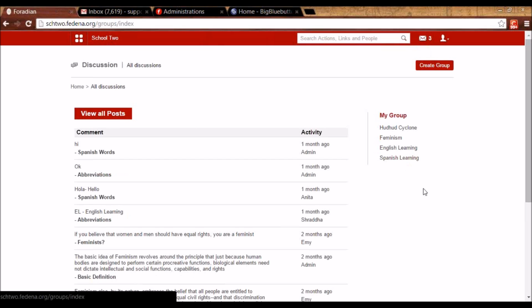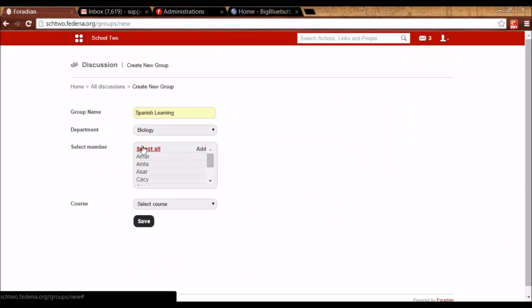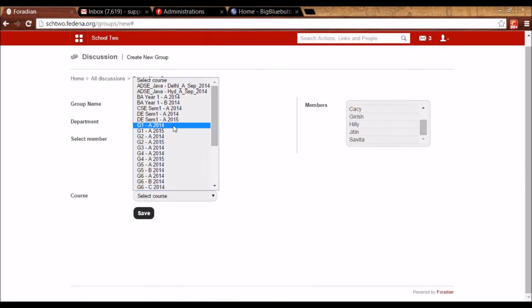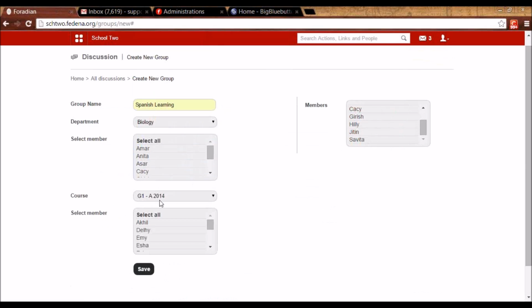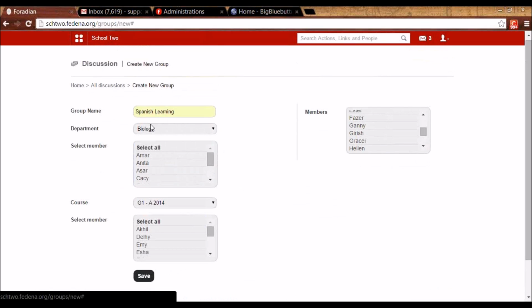So it is not applicable to all the users in Fedena. You can click on create group, and for example, let's create a group called Spanish Learning, and biology department employees should be able to participate, and let's say grade 1 should be able to participate. So all these employees will be able to participate in Spanish Learning. So I have an option to select here, unlike blog.